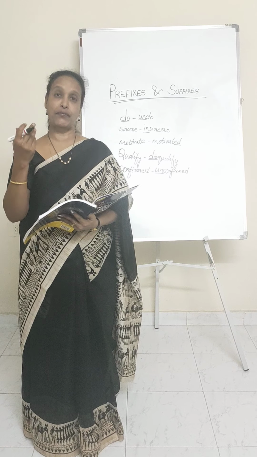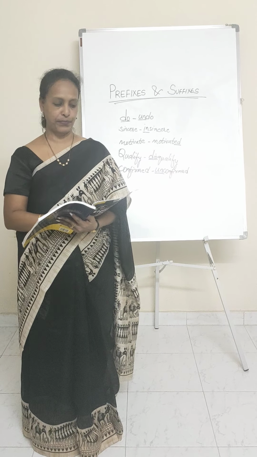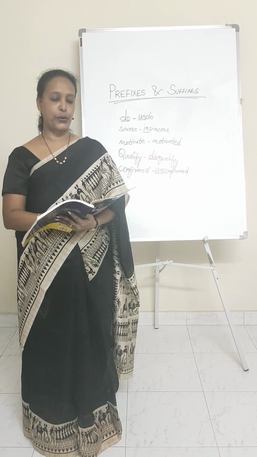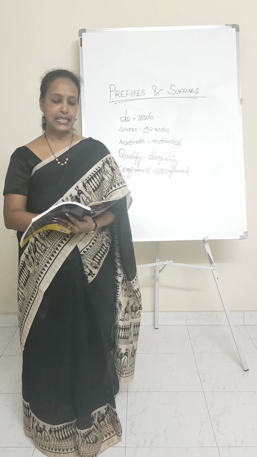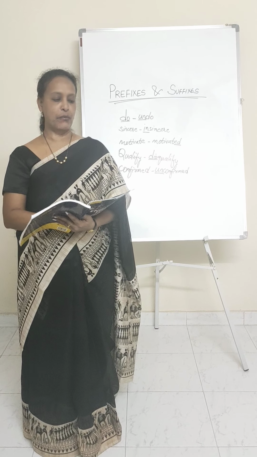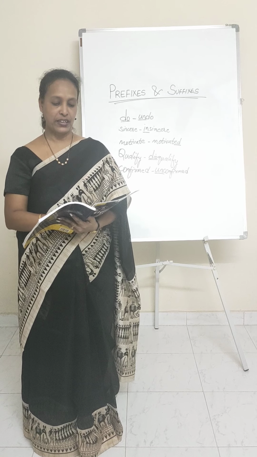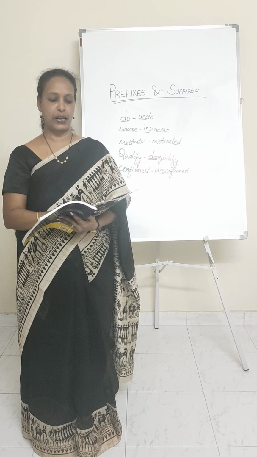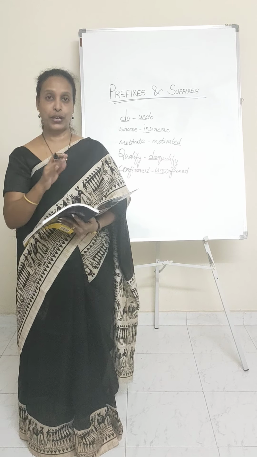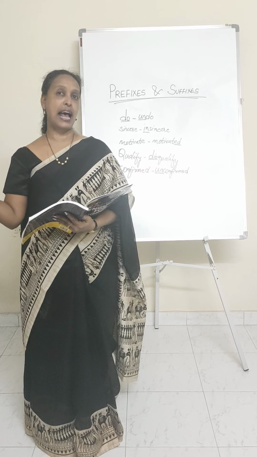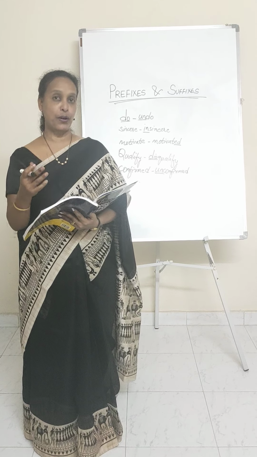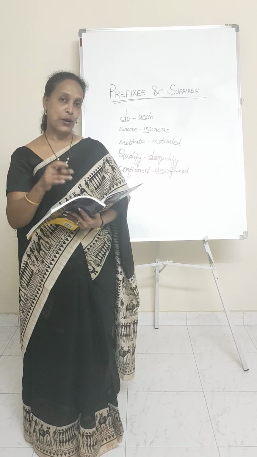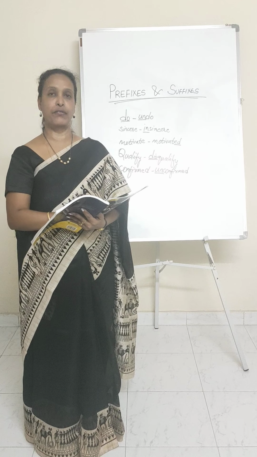I'll read it out for you and fill up the boxes too. Please listen to it carefully. The techno-giant was penalized heavily for using customers' personal information without authorization. Now here what you have to do is form the appropriate word. What you have there is inform, but in order to form the appropriate word you have to add a suffix. So instead of saying inform, you will say information, where you are adding TION at the end of the word and make it a proper form of the word.